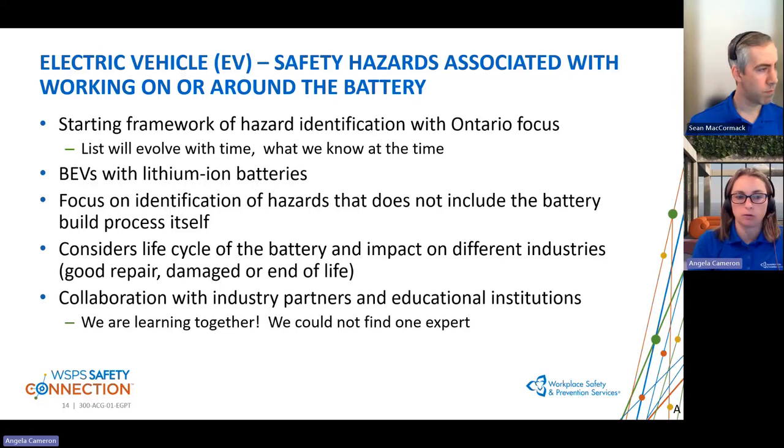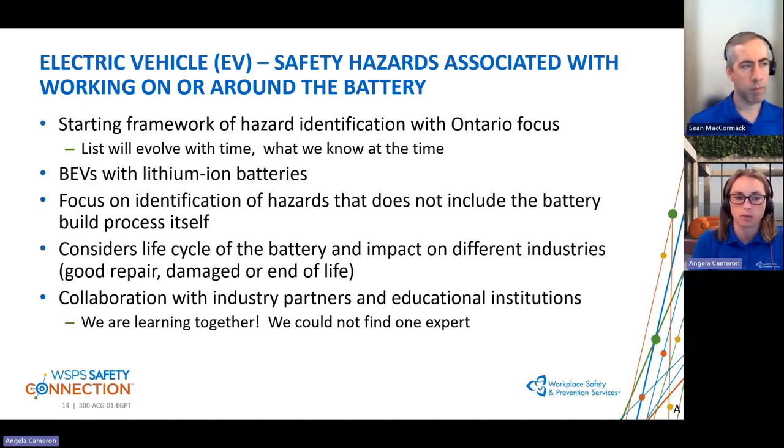And obviously, for the scope of the paper, we had to provide a scope. So we limited it to battery electric vehicles with lithium ion batteries. There are lots of different batteries out there, but the scope of the paper was limited to lithium ion batteries. We wanted to focus on identification of hazards, which doesn't include the battery build process that Sean spoke to earlier. And we are considering the life cycle of the battery and the impact to different industries.